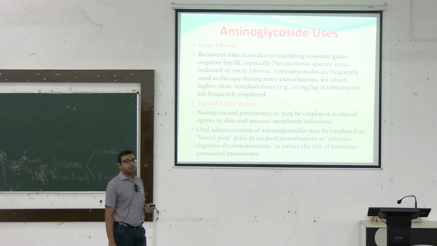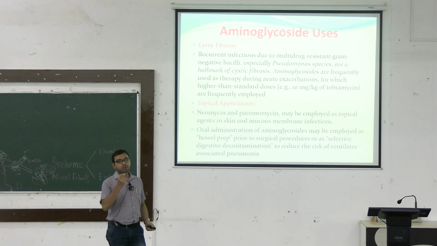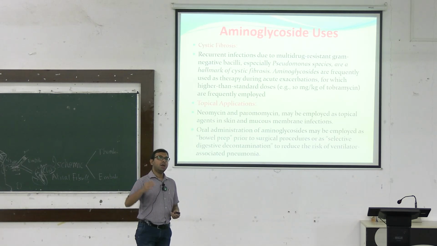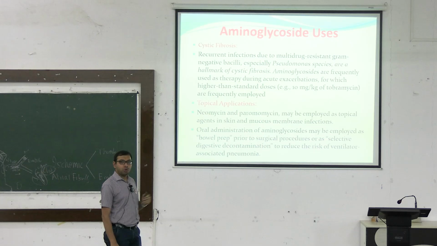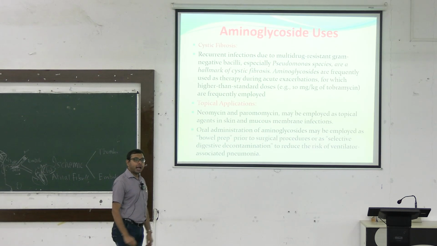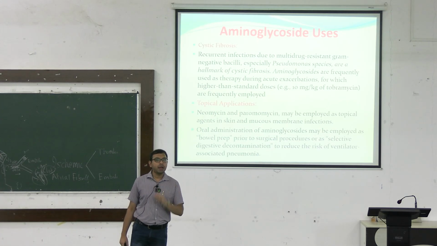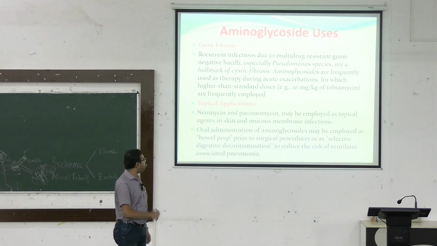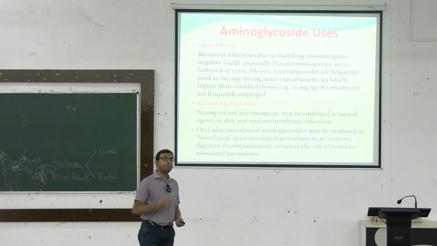Cystic fibrosis. Cystic fibrosis is a disease that can happen due to mutation of the CFTR protein. So, CFTR is a chloride channel. When cystic fibrosis happens, there are more chances of severe respiratory infections time and again. In these cases, this happens due to Pseudomonas species and we have to use the aminoglycoside antibiotics. Topical administration, we have already seen, usually we can use neomycin topical administration or paromomycin or framicetin topically, in different types of skin infections and soft tissue infections, mainly in case of burns or if there are some infections due to some pathogens.